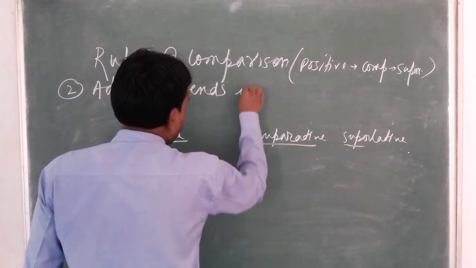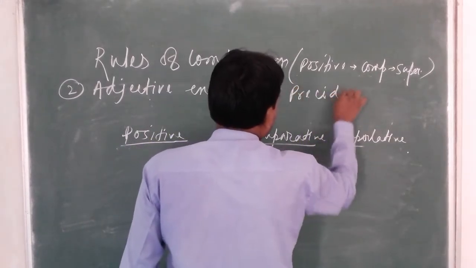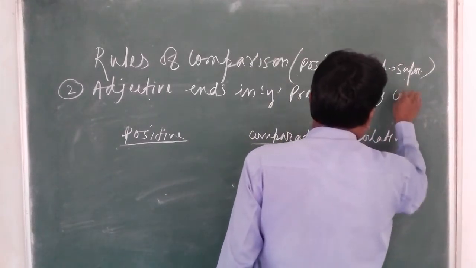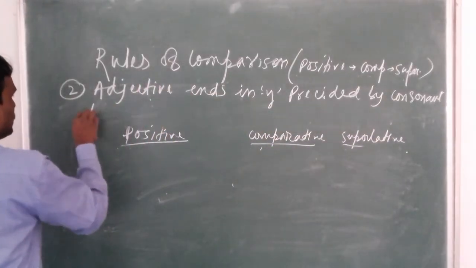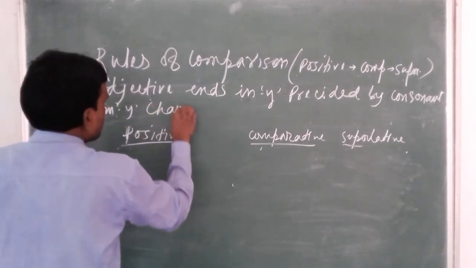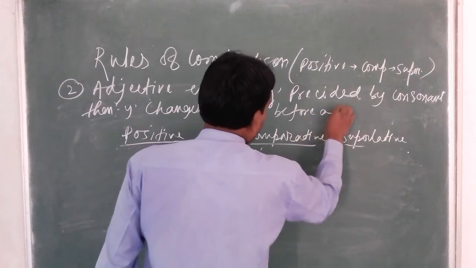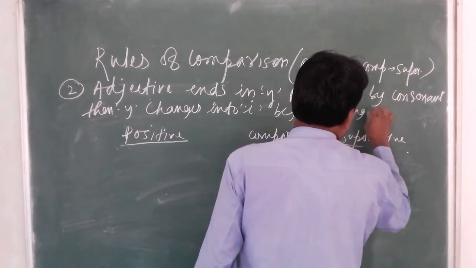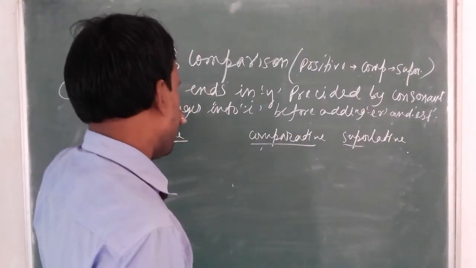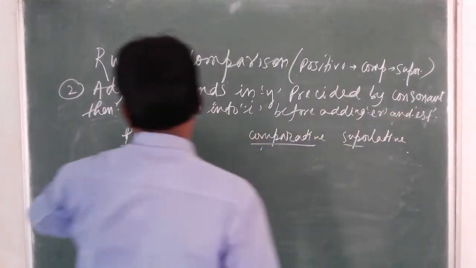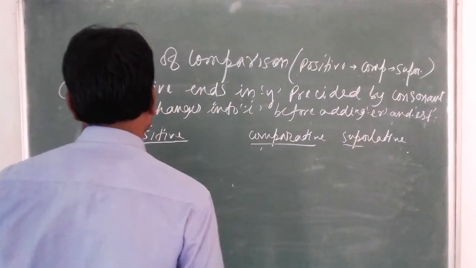Adjectives that end in Y preceded by a consonant, then Y changes into I before adding ER and EST to change into comparative and superlative, like busy.